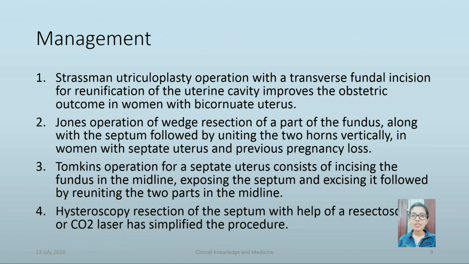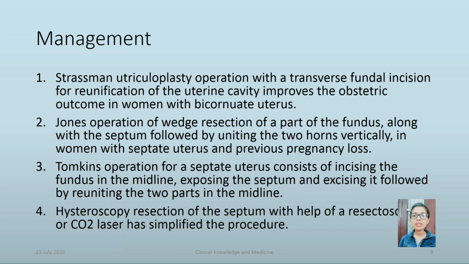Management. Strassman metroplasty operation with a transverse fundal incision for reunification of the uterine cavity improves the obstetric outcome in women with bicornuate uterus. Jones operation of wedge resection of a part of the fundus along with the septum, followed by uniting the two horns vertically, is used in women with septate uterus and previous pregnancy loss.